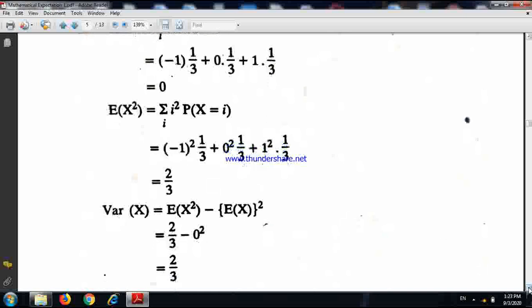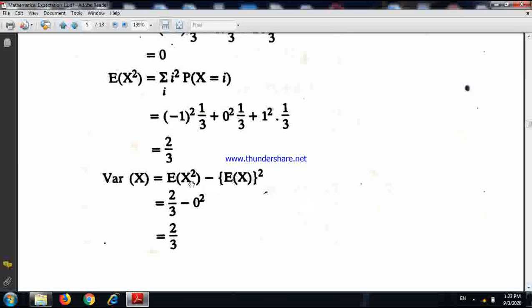and then we apply the formula of variance. Expectation x square minus expectation of x whole thing square. That means 2 by 3 minus 0 square. We already evaluated the value of expectation x, and the result comes out as 2 by 3. Now if I ask you to find the standard deviation of x, then how will you do it?